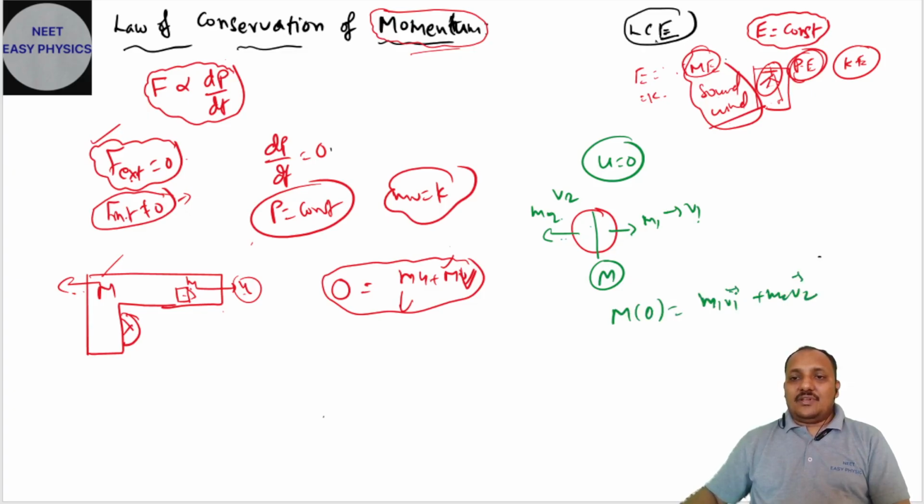In vector notation, P1 plus P2 equals 0, so P1 equals minus P2. The negative sign indicates both are moving in opposite directions. If one is moving upwards, the other will move downwards.